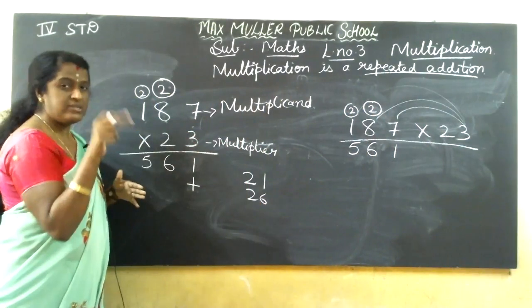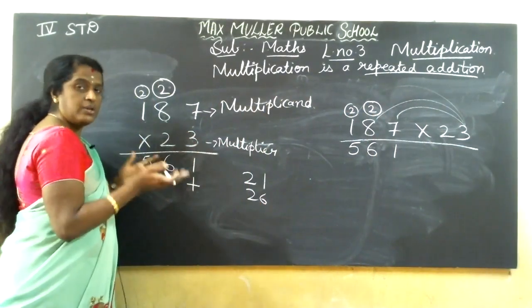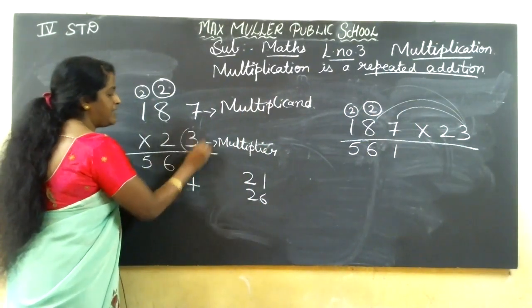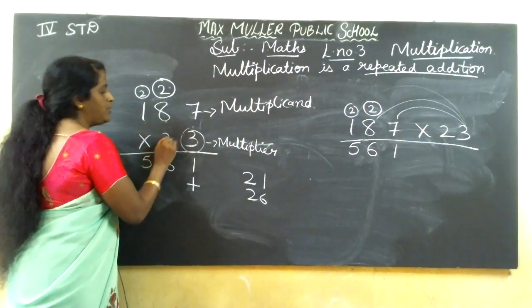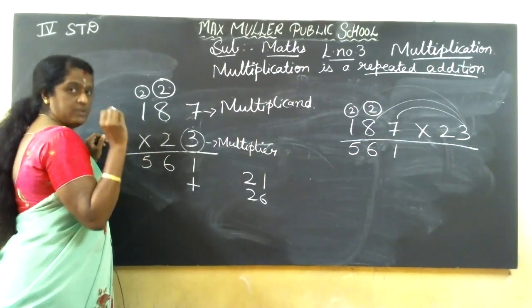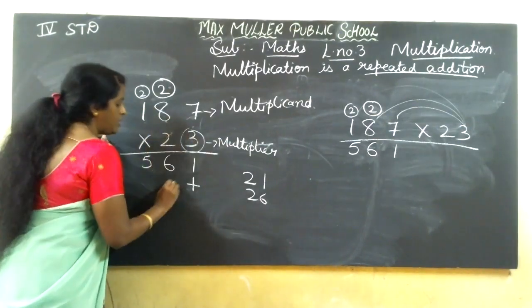In third standard you have learned 0. If you write 0, you get confusion, because if the next number is also 0, you will get confusion. So I have put plus. Next we completed this. We'll go for 2. 2 sevens are, how much? Say the tables. 2 sevens are 14.